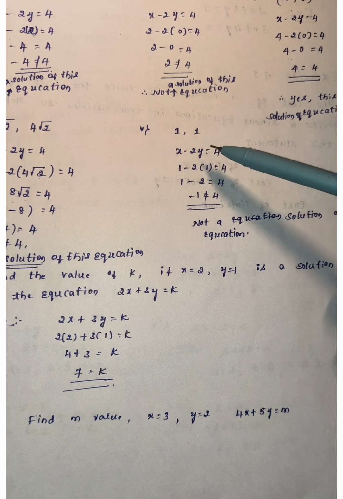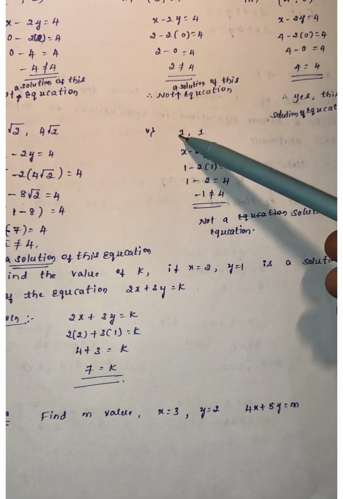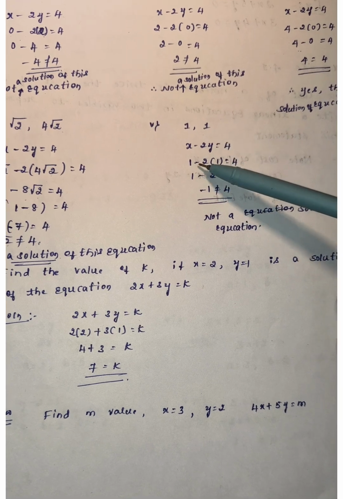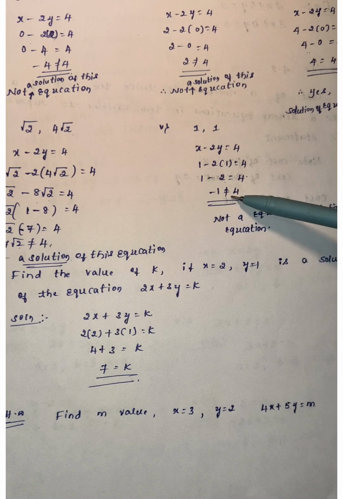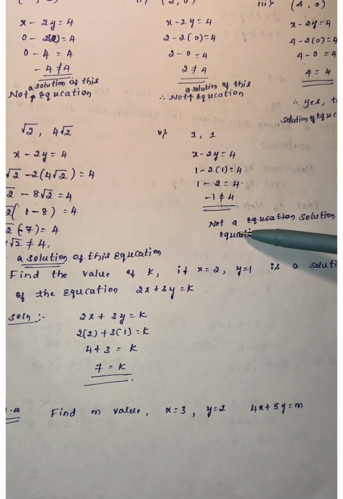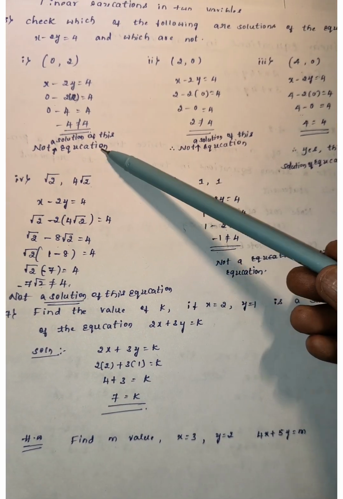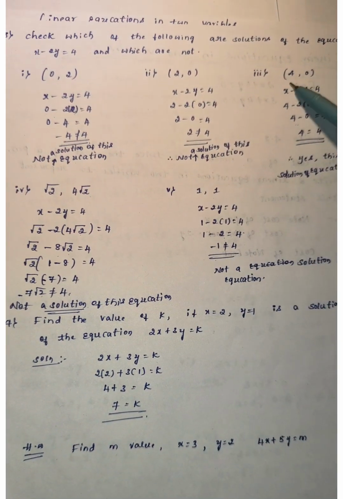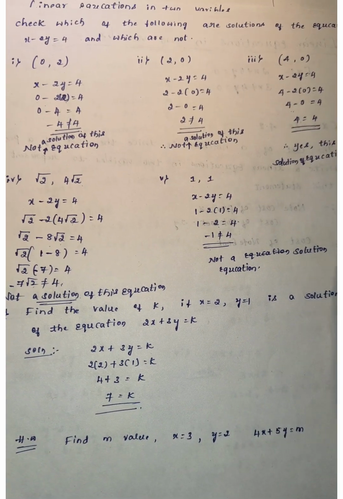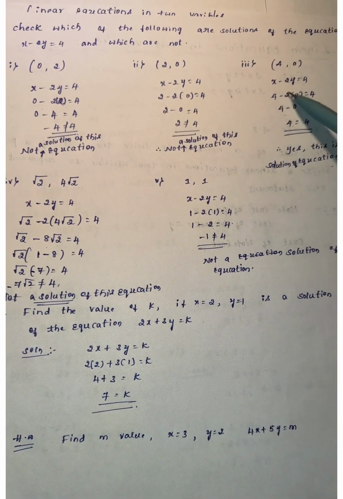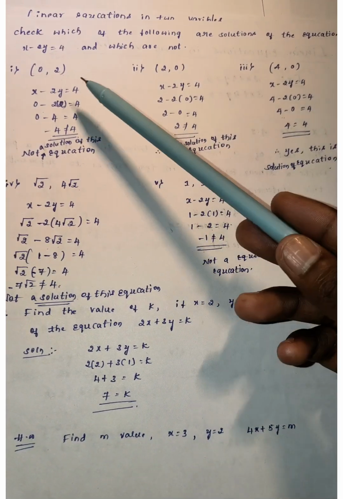Lastly, the fifth case is 1 comma 1. In x minus 2y equals 4, we take x as 1 and y as 1. Here 1 minus 2 times 1 is 2, so 1 minus 2 gives minus 1, which is not equal to 4. So it is not a solution of this equation. Of these 5 cases, the third case, 4 comma 0, gives the exact answer, 4 equals 4, so this is the solution. The 1st, 2nd, 4th and 5th are not solutions of that equation.